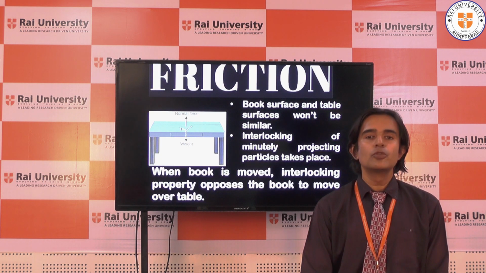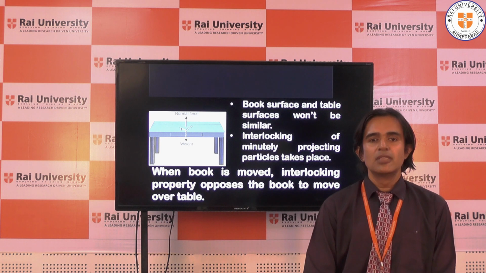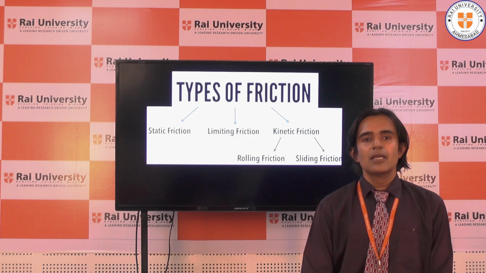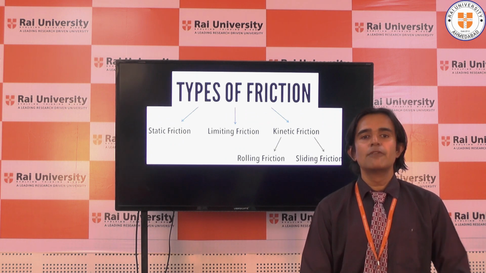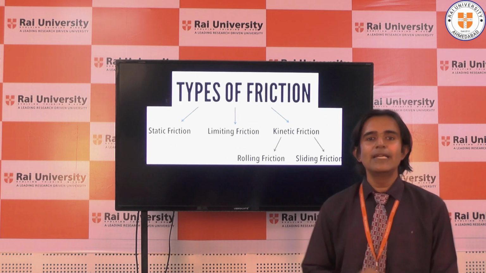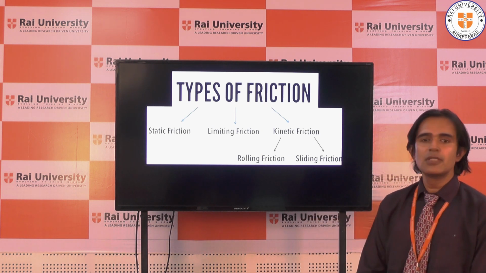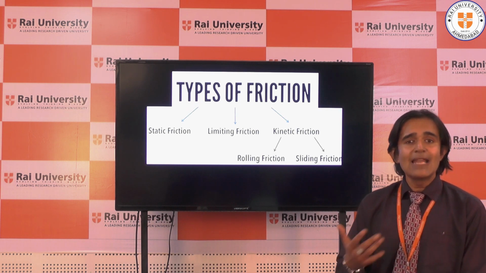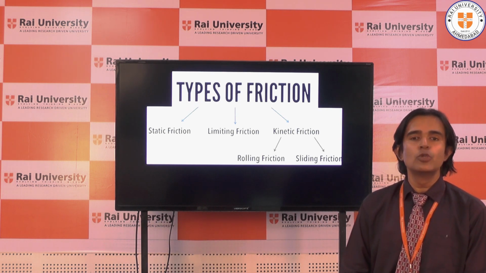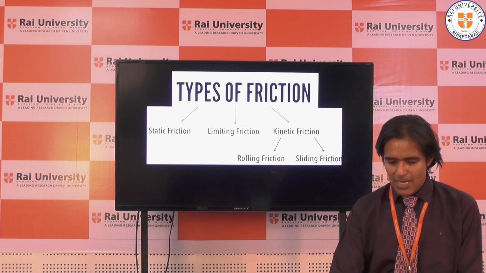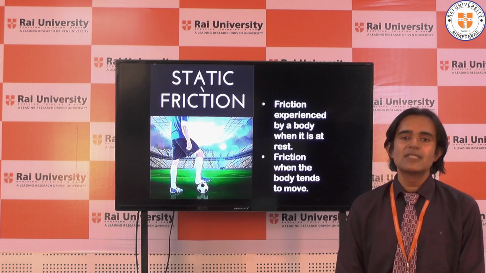If I still want to clearly explain the meaning of friction, then let us understand the types of friction, which will give you a clear idea of how friction acts. If you see here, there are three types of friction: static friction, limiting friction, and kinetic friction. Further, kinetic friction is also divided into two types, which are rolling friction and sliding friction. Let us first move to static friction.